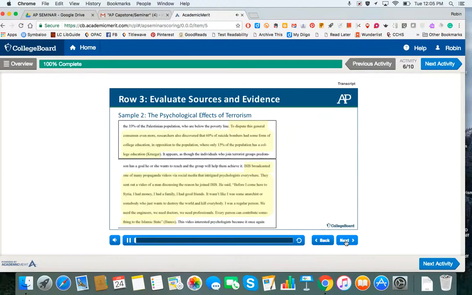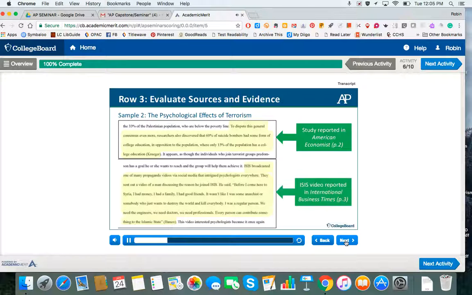Let's look at the report, The Psychological Effects of Terrorism, or Sample 2. This report uses evidence from credible journalistic sources, but it treats all the evidence used equally despite its origin. For example, on page 2, the report uses evidence from Kruger in The American Economist to refute the idea that poverty is a reason people join terrorist organizations. The American Economist is a peer-reviewed academic source, so this is a successful example of purposeful use, but unfortunately the only one in the report.